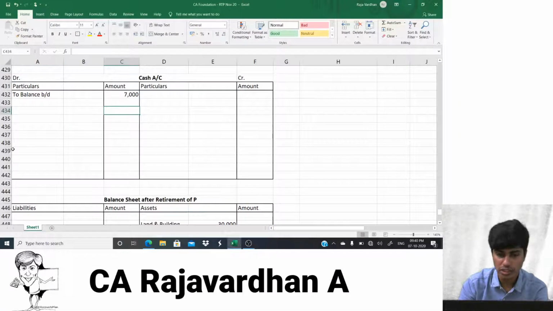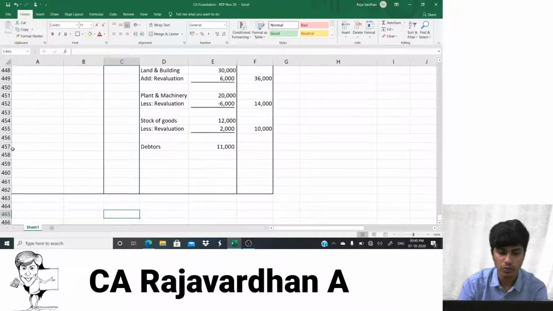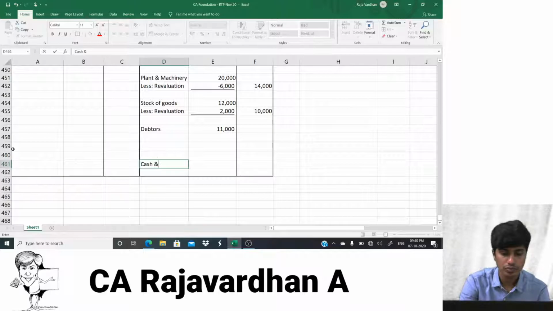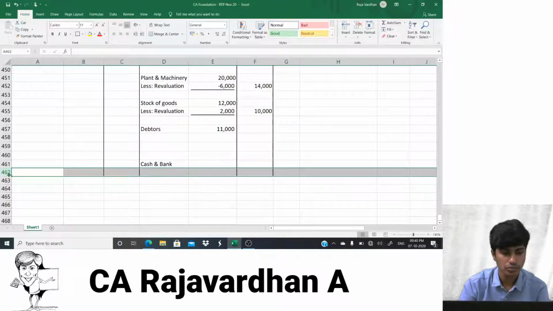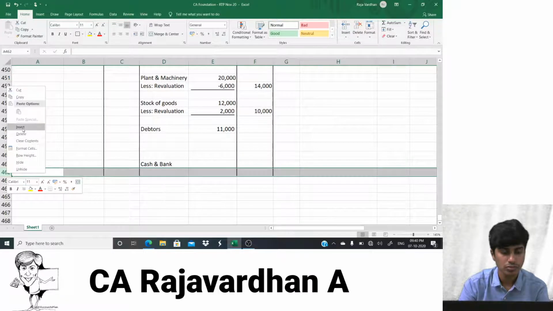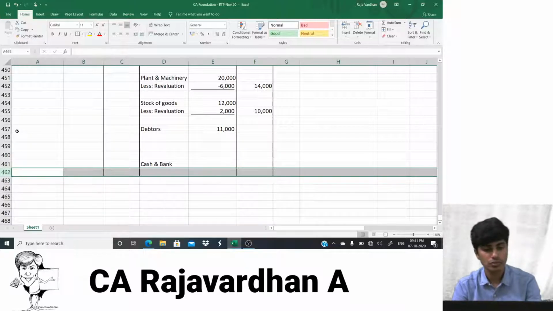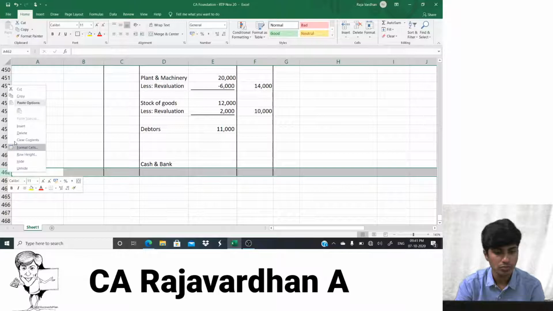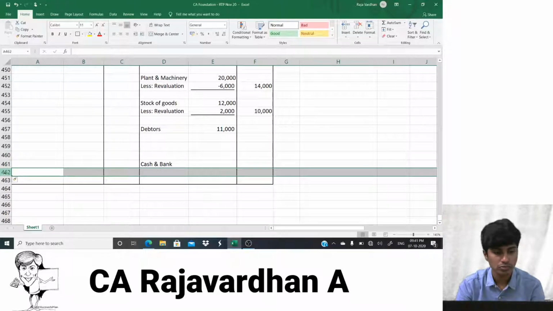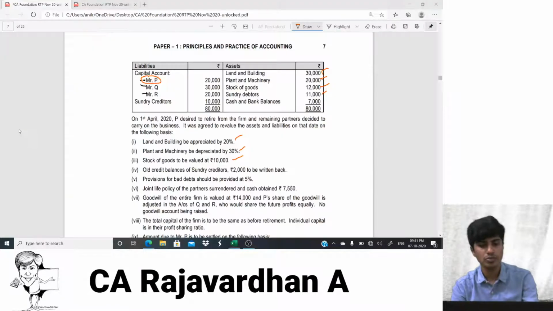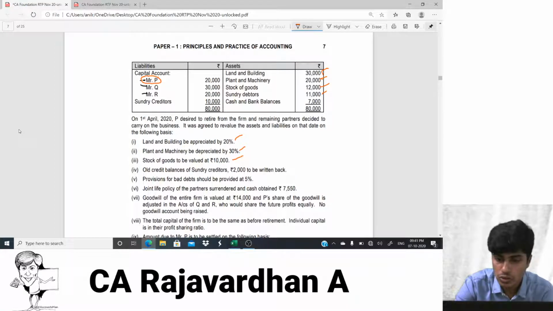To ensure that we don't forget, I will write here cash and bank account also. Okay, guys. So this part is also done that way.